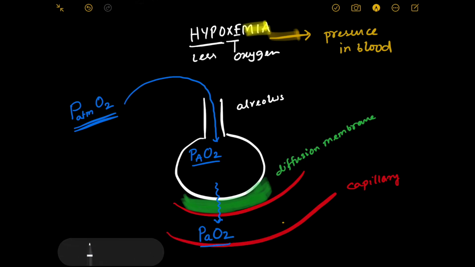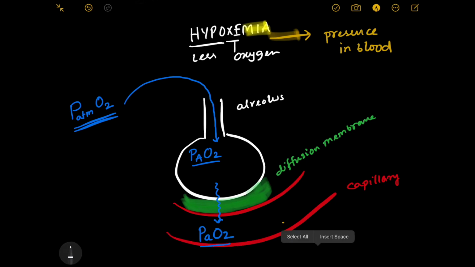Let me repeat again. First of all, we all know that in the atmosphere we have some oxygen, and due to its presence, oxygen will have a partial pressure in the atmosphere, that is PatmO2. Now that oxygen, as it is present in the atmosphere, with inspiration can come down into the lungs, into the alveolus or the alveoli. If oxygen is present within the alveolus, you will have a partial pressure of oxygen within the alveolus, that is noted as P capital AO2, right?